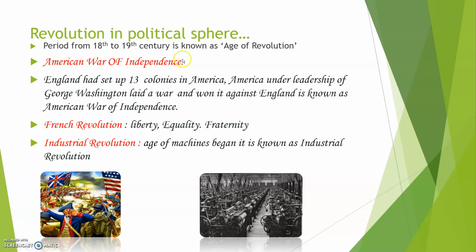So in America, 13 areas were ruled by England, the Britishers, which was not acceptable to the Americans. Under the leadership of George Washington, the Americans led a war against England, and they won the war against England. This is known as the American War of Independence. And since then, America is known as the United States of America.